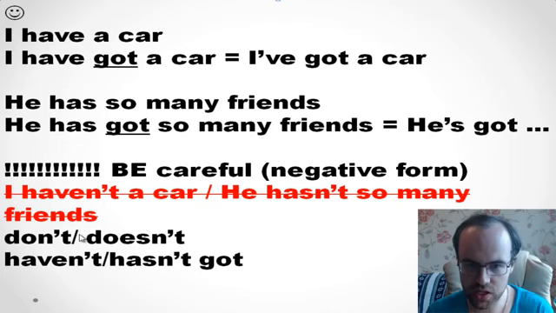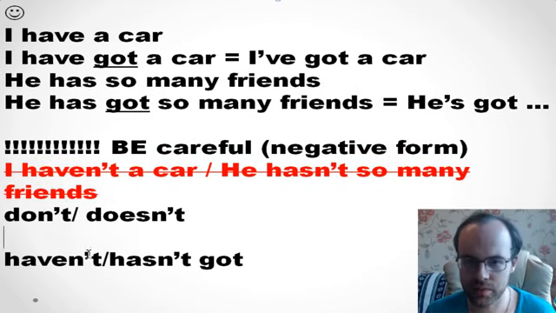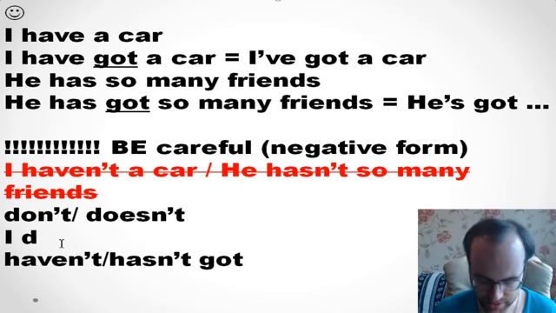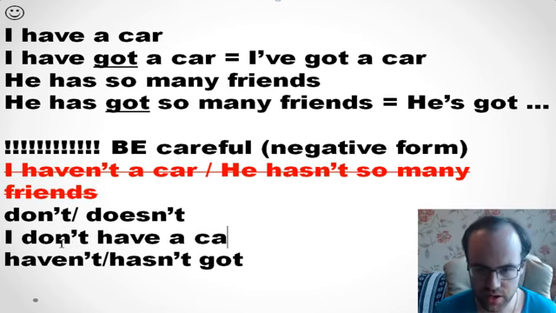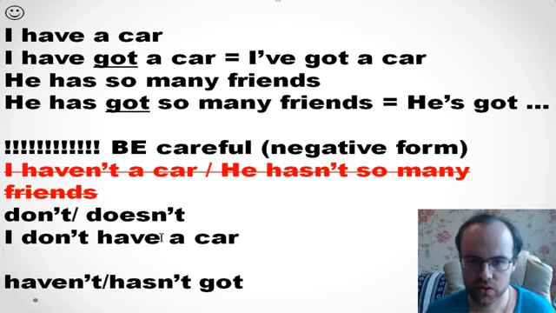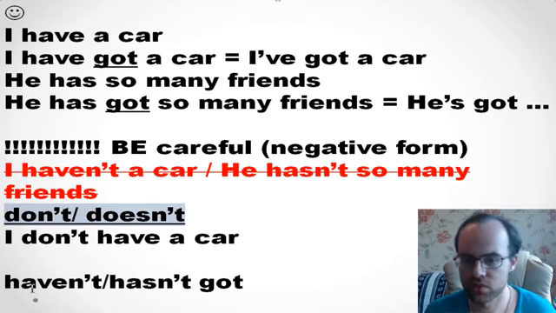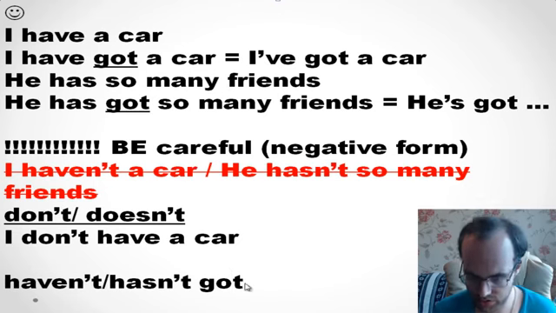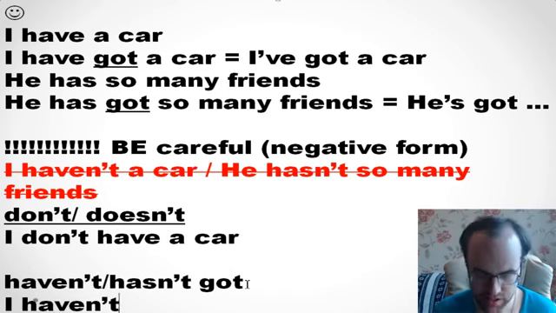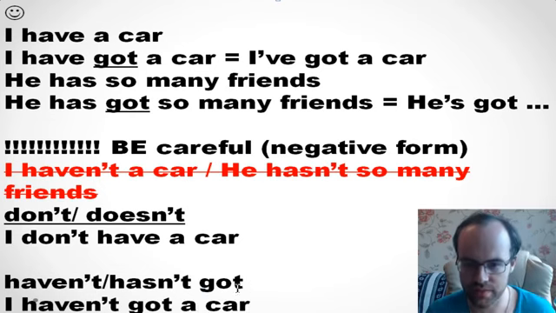Okay, let me give you an example. So we have these wonderful examples. So I don't have a car. You say I don't have a car. Or you add haven't before got. So you say I haven't got a car. It's okay, yes. I haven't got a car. All right? Good.